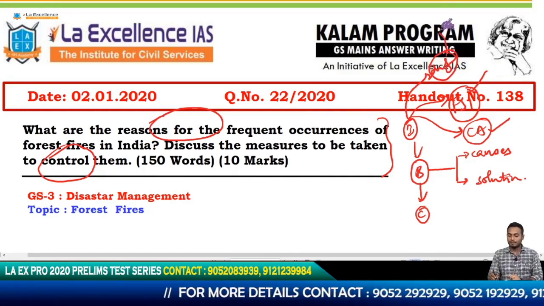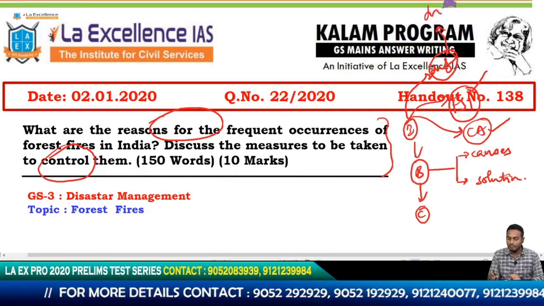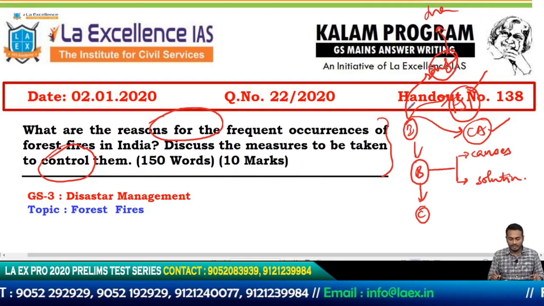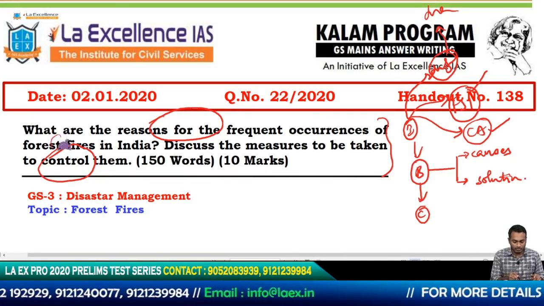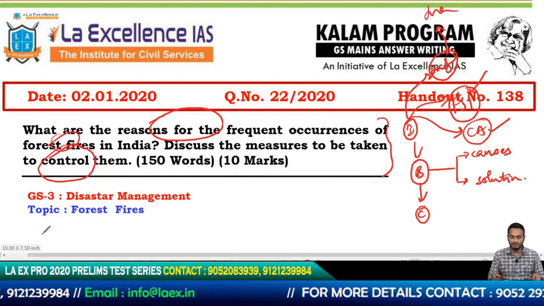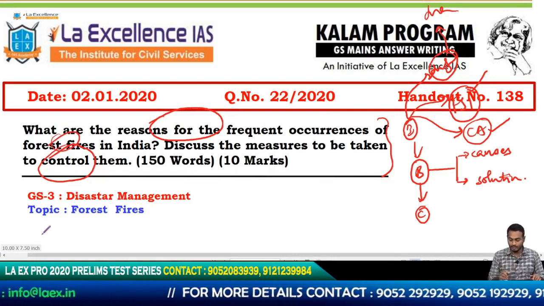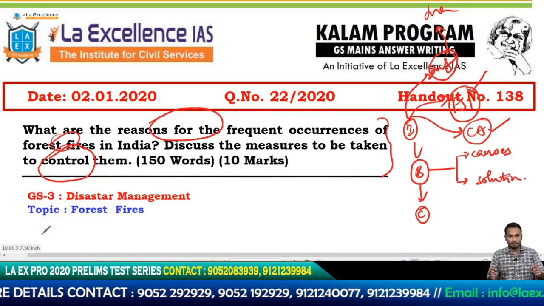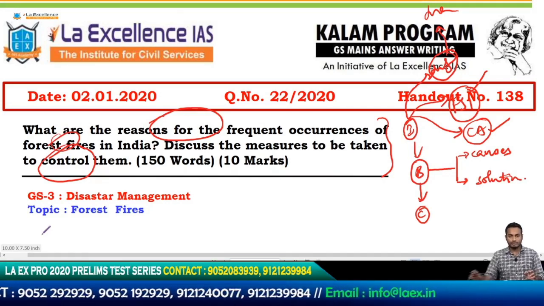This is not like the previous question in which he is asking you about the demographic dividend. Defining the demographic dividend would have made more sense, but defining something so lay or so simple as forest fires doesn't really add value to your answer. I hope you get my point. So we've quickly evolved the subheadings of the question. Now we will move forward and see what this person has done.